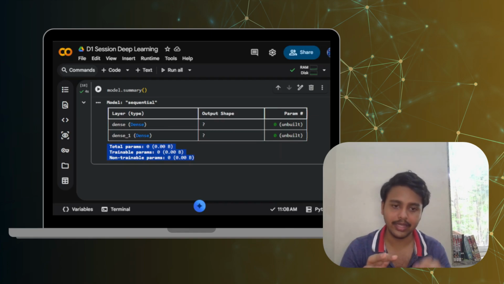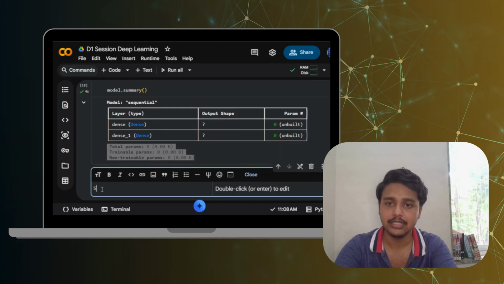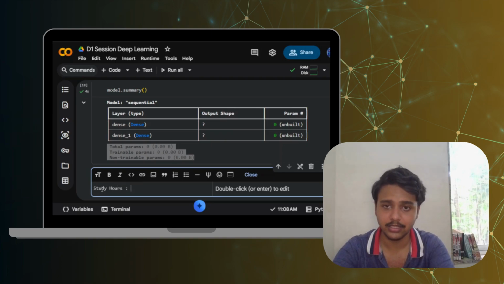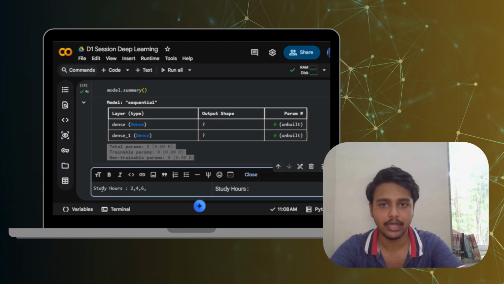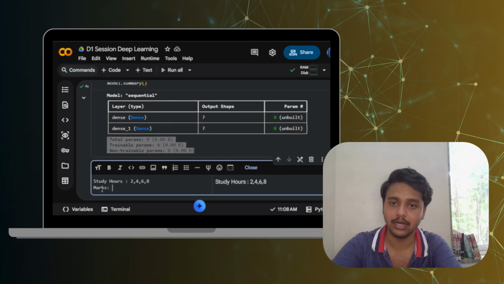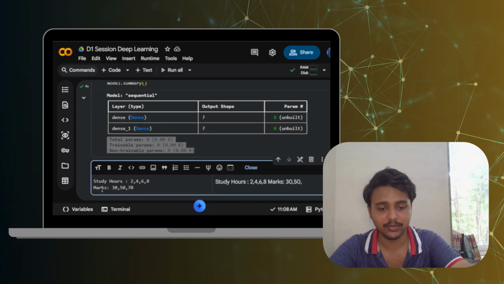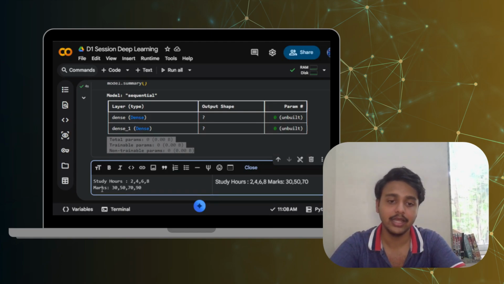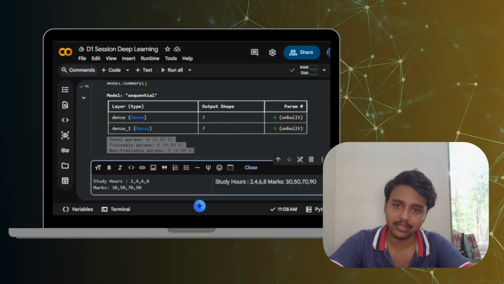Our data should look like this, so let me create a text here. Study hours: 2, 4, 6, 8. And the scores, let's say marks: for 2 hours, let's say the person is getting 30 marks, for 4 hours 50 marks, 70 marks for 6 hours, and for 8 hours he is scoring 90 marks. So can the machine learning model discover this pattern?